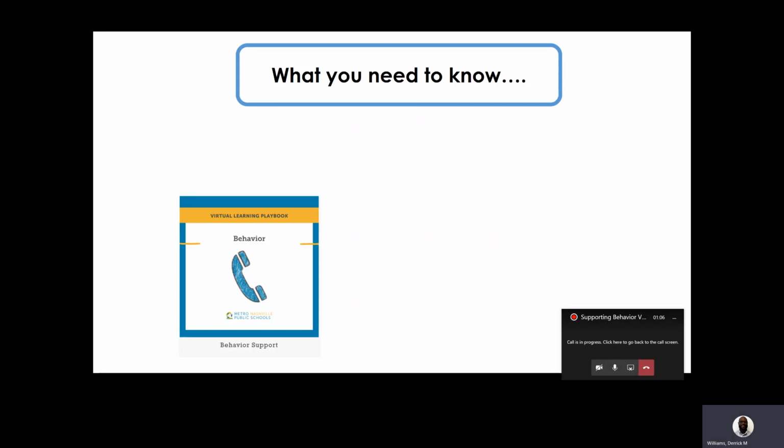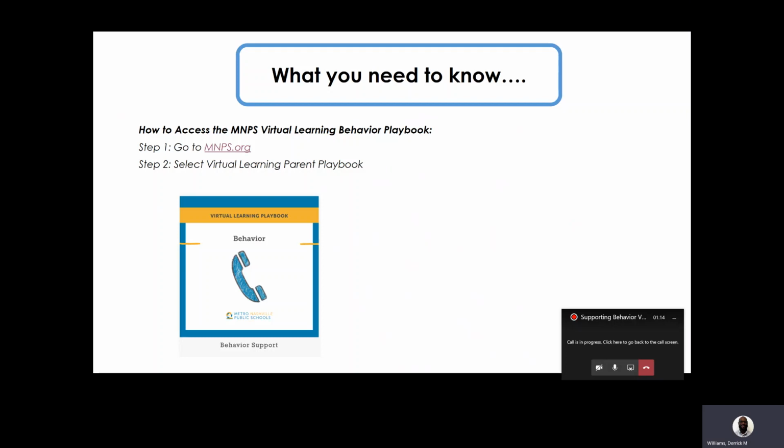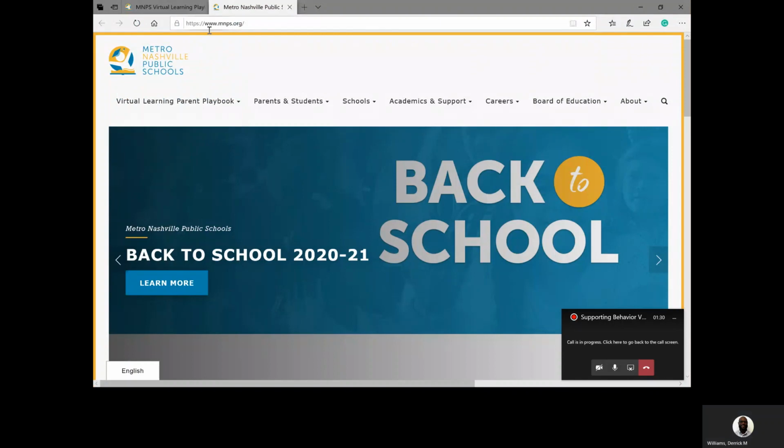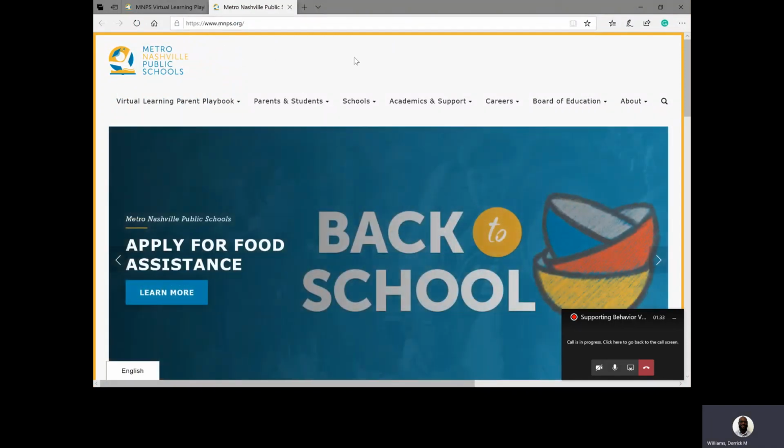So your first step is to use your web browser and type in www.mnps.org. Next, you will select Virtual Learning Parent Playbook, and then finally, you would choose the behavior support option. Let's take a look at that to see what it looks like. By going to www.mnps.org, you will come to the home page.